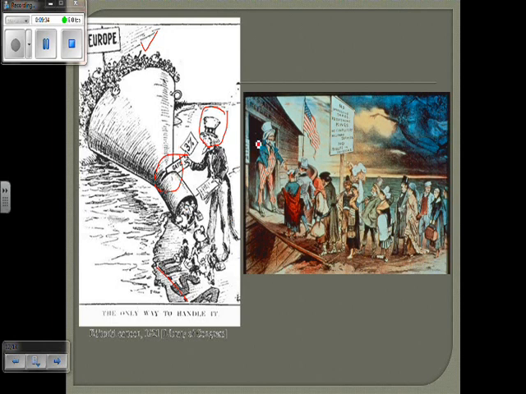The other one here would kind of be the opposite. Here's Uncle Sam again. He's welcoming all of these immigrants to the United States, or onto the boat. And here would be an example of all the pull factors: no oppressive taxes, no expensive kings, no military service, pulling people into the United States.